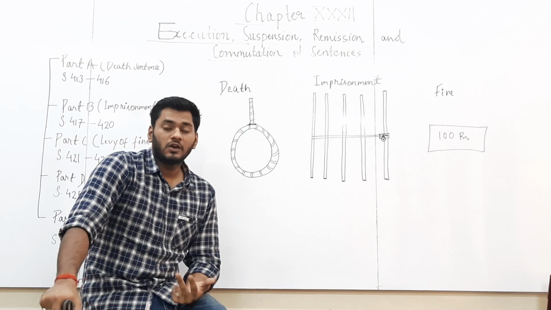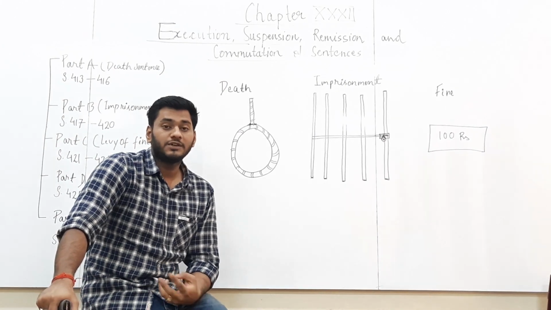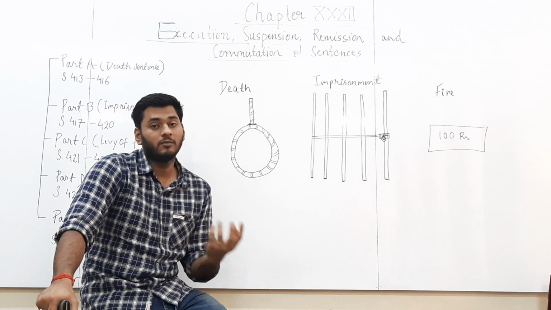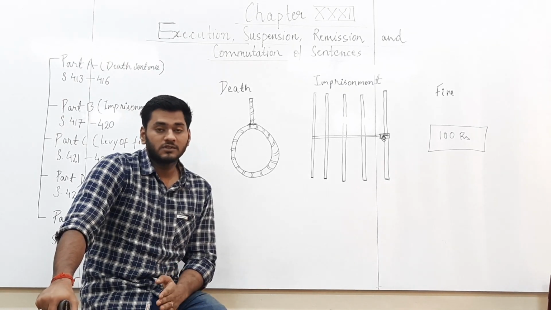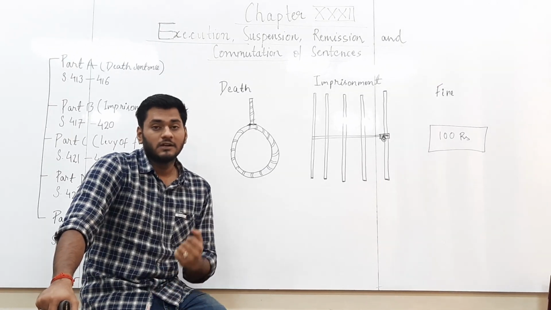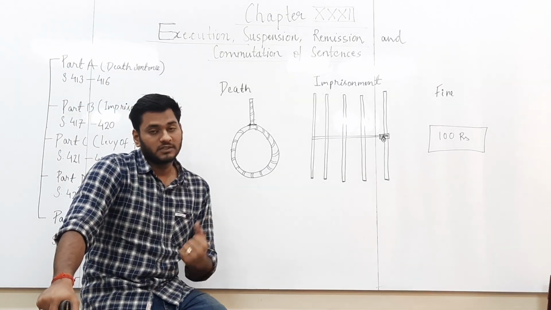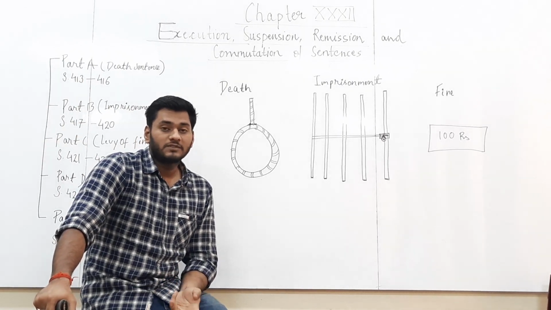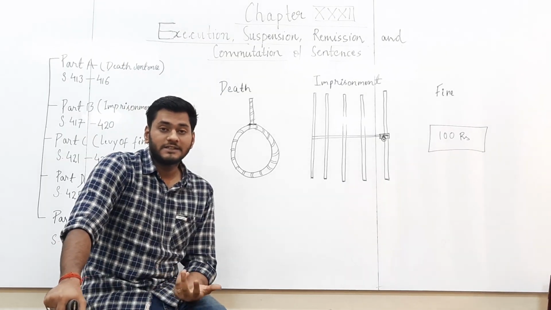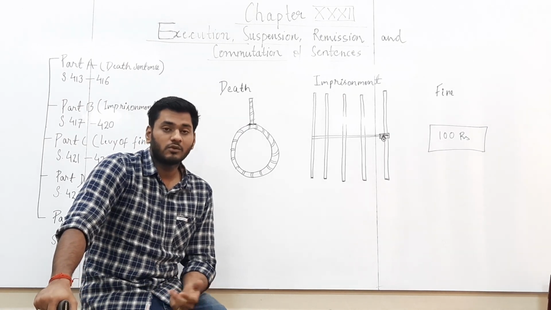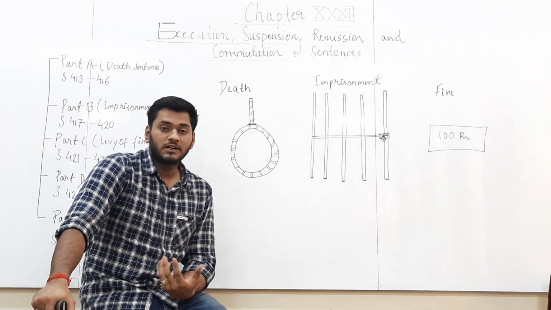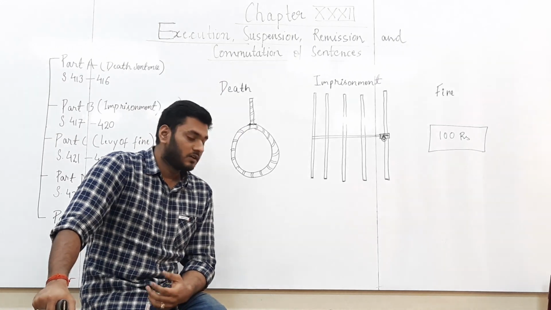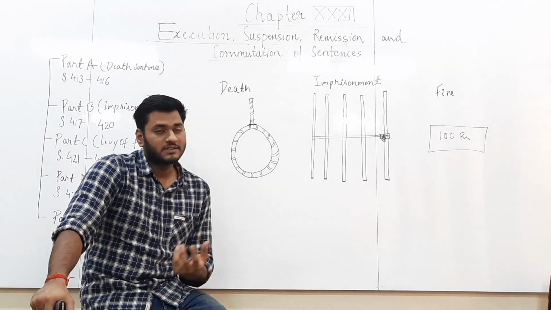Second condition, if a person applies before the High Court for issuing of a certificate to appeal before the Supreme Court, till the High Court decides whether this person should be given the certificate or not, this sentence will not be executed. Third condition, if the court believes that a person is going to prefer an appeal under 136 of the Constitution before the Supreme Court, then also till the appeal is preferred or till the appeal is decided by the Supreme Court, the sentence of death will not be executed. Now this was about execution of death sentences.